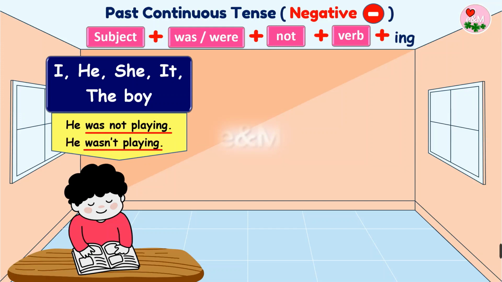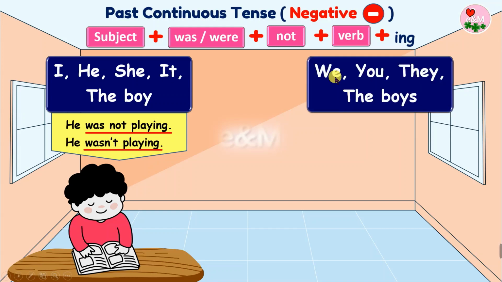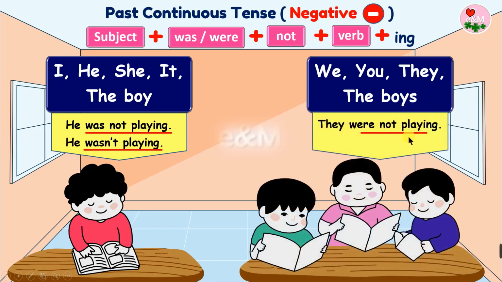For the plural subjects, we, you, they, or the boys, we have to change the verb to be. So we say were not playing. For example, they were not playing, or the boys were not playing. Again, we can use a contraction and say they weren't playing.